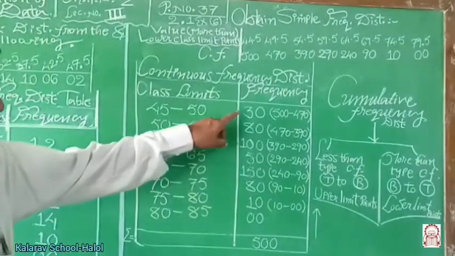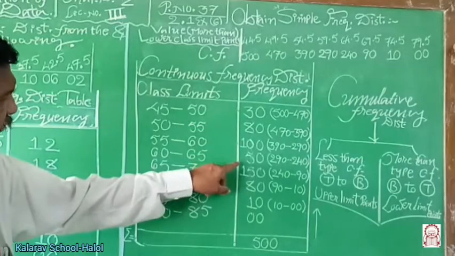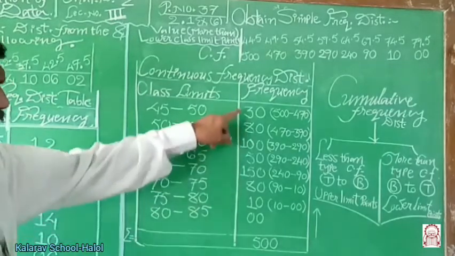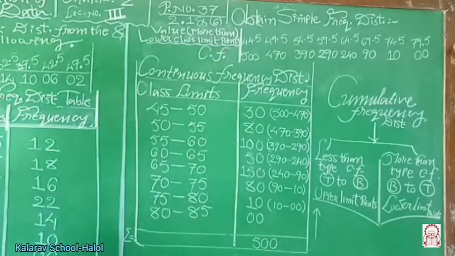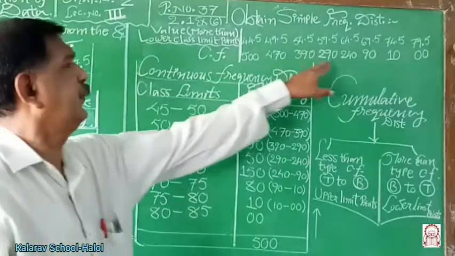These are the simple frequencies with the help of cumulative frequency.